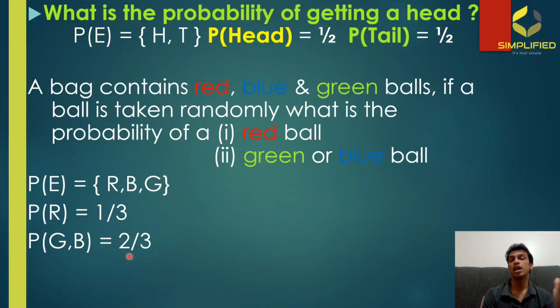So that is 2 in the numerator, and total possibilities is again red, blue, and green, which means that three outcomes are possible in total. So that means we are going to put a 3 in the denominator side. So we are going to the next problem without any delay.